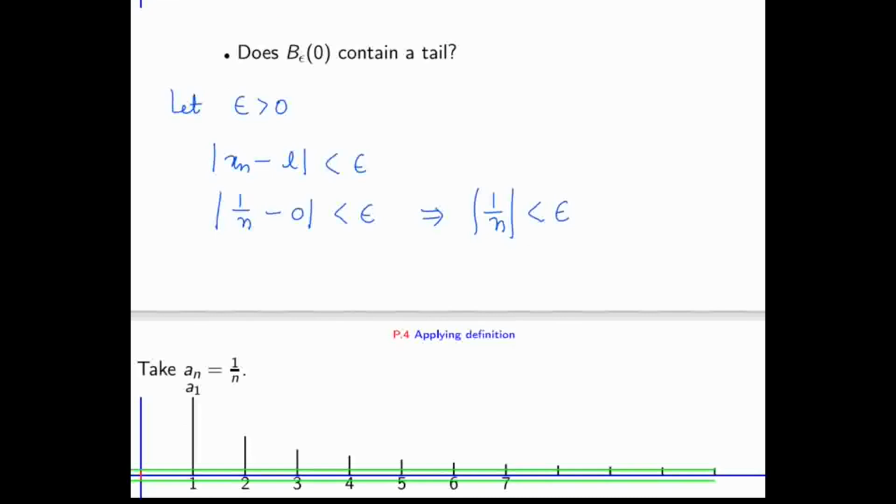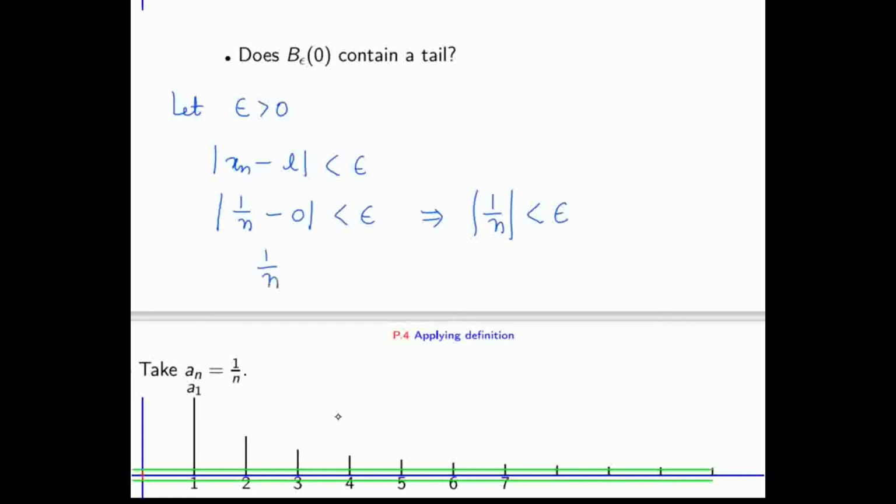Sir, you assume L as 0? Yeah, I'm assuming L is 0. I'm just assuming L equal to 0, and I want to show that for L equal to 0 it will work. So I'm removing the mod because n is a natural number, it is anyway positive, because it is 1 by n. L is 0 because 1 by n, as n goes to infinity, is going to 0. That's why L is 0. So that is just our possible guess, and that we are going to prove.